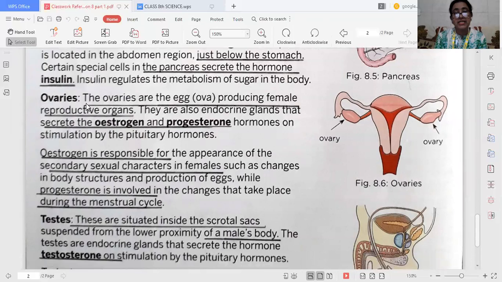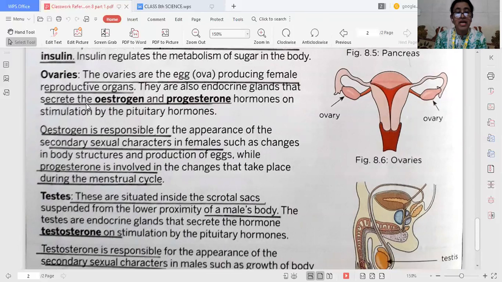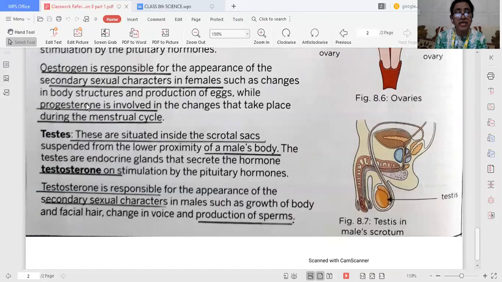Testes. Testes are situated in the male body, inside the scrotal sac. These testes are endocrine glands, and they secrete the hormone testosterone. Now, this testosterone is responsible for the appearance of the secondary sexual characters in males, such as growth of the body, facial hair, change in the voice, as well as the production of sperms.